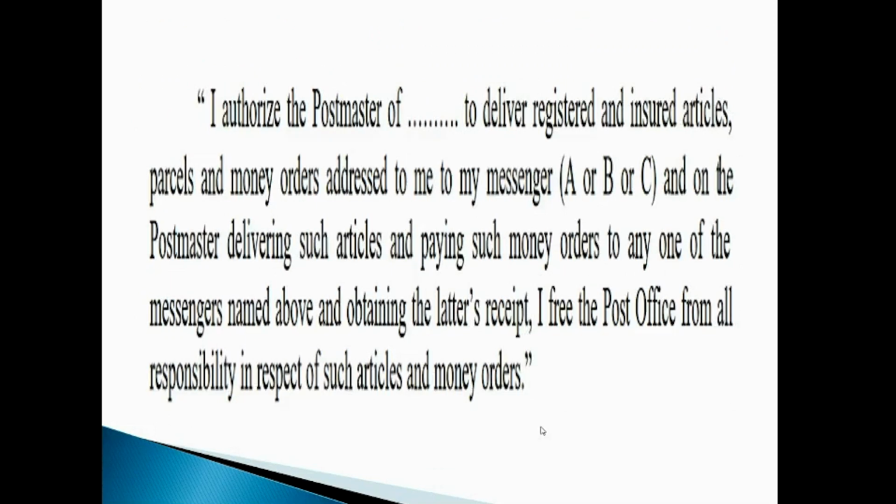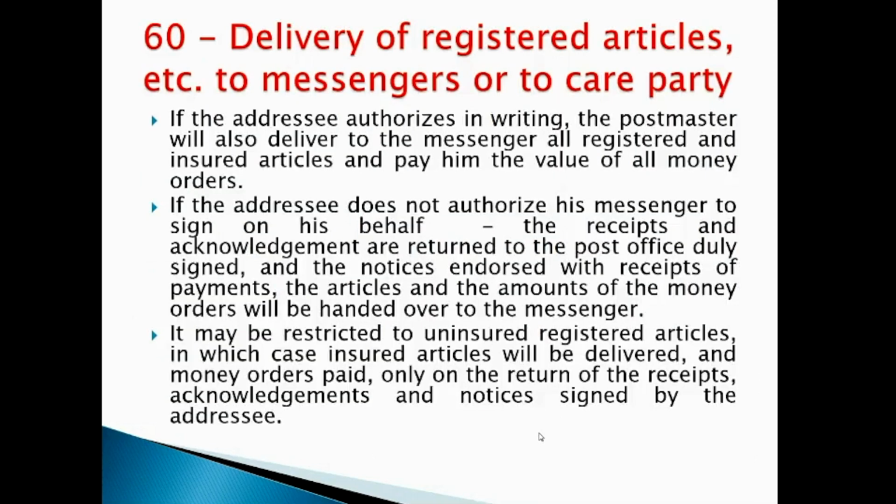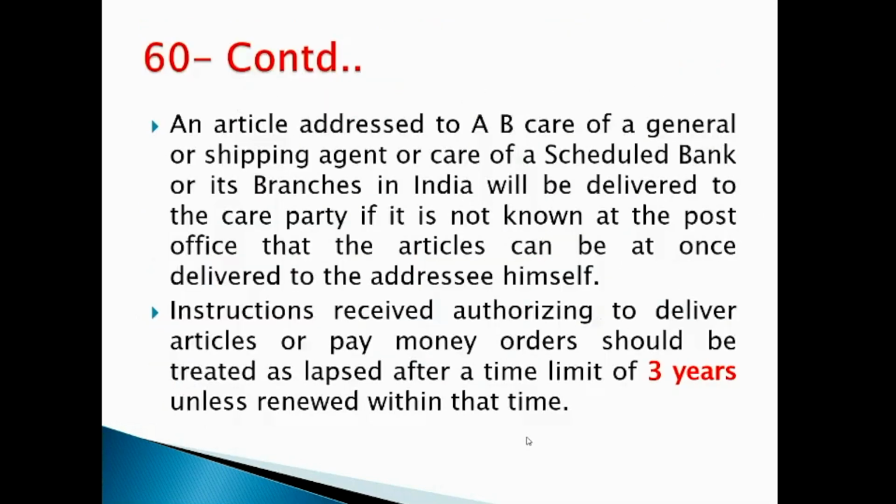In this case, the addressee should authorize like this: I authorize so and so to deliver all the registered insured articles and parcels to my messenger, and I free the post office from all the responsibility in respect of such articles and money orders. Once they authorize, we will give all the accountable articles to the messengers. If it is not authorized, then we get all the signatures and acknowledgements signed, and then we give that to the messenger. So this is about clause number 60.